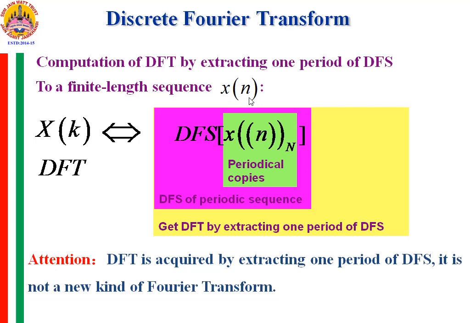We make the copies of x of n extended for infinite duration and assume that it is periodic, and then obtain the DFS coefficients of it, and in the reverse recovery we obtain, and only get one period we extract and perform the operations for only one period, and that one period operation we are calling the discrete Fourier transform.